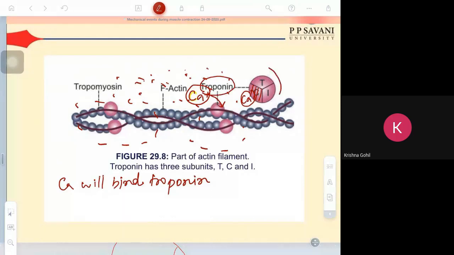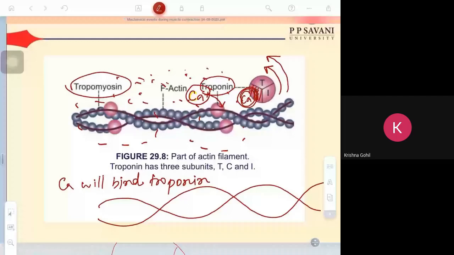Now the tropomyosin will move away. Previously the tropomyosin was folded. When the troponin rotates due to attachment of calcium, the tropomyosin will unfold.